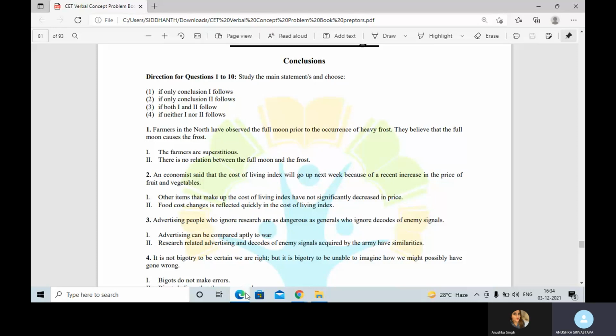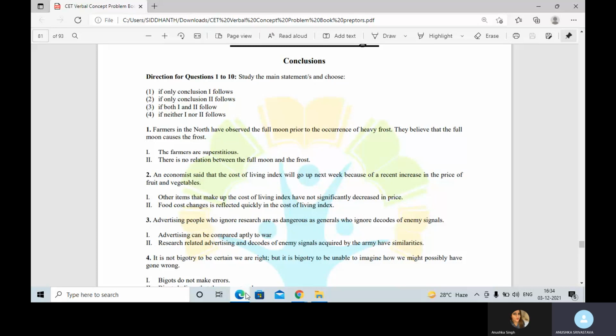So the first question says, farmers in the north have observed the full moon prior to the occurrence of heavy frost, and they believe that the full moon causes the frost. Now, two conclusions are given. The first one says the farmers are superstitious. The second says there is no relation between the full moon and the frost.